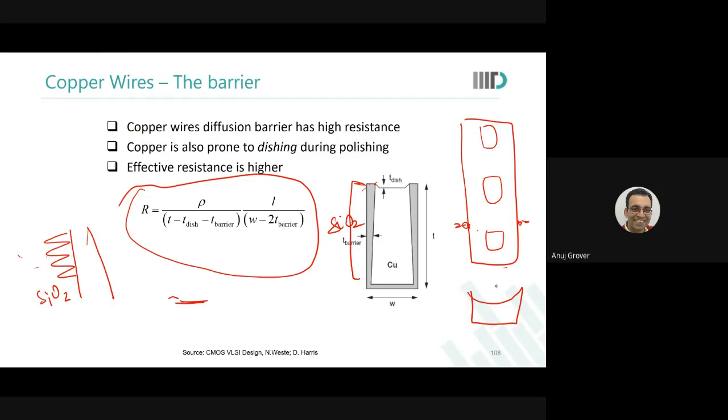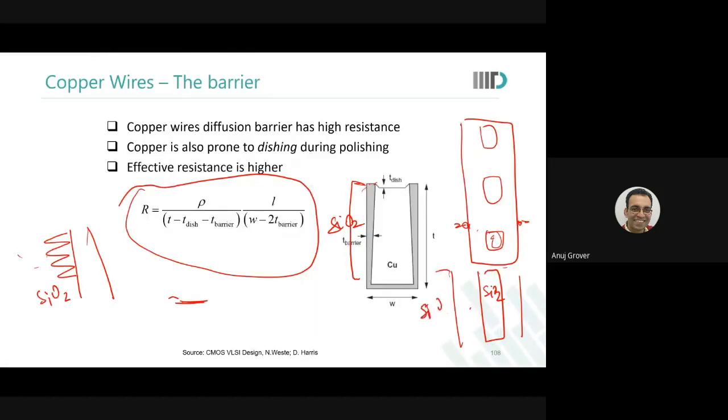So what you do is you make slots in such wires. What are slots? After some intervals you have gaps where silicon dioxide pillars will be made. So this is your wire and in between a silicon dioxide pillar will come.